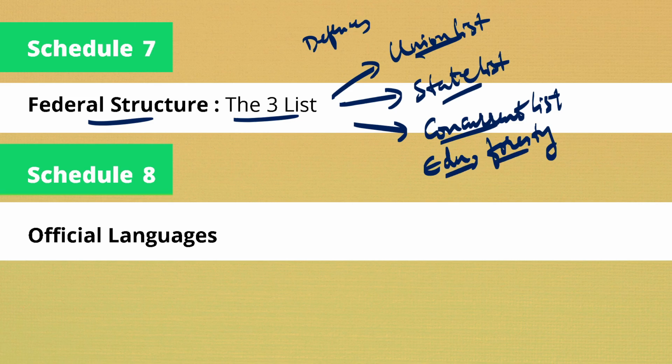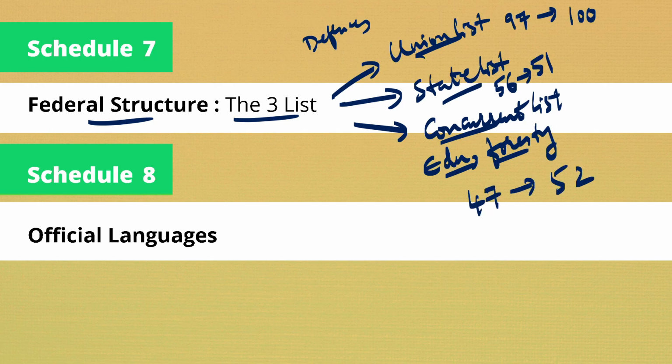All right, so the union list originally had 97 subjects under it, but now there are 100 subjects, whereas in the state list initially we had 56 subjects, but now we have 51 subjects. In the concurrent list we had initially 47 subjects, and now we have 52 subjects.